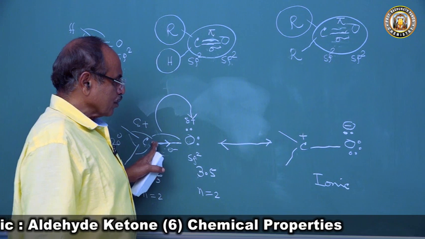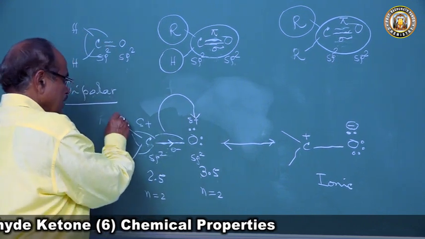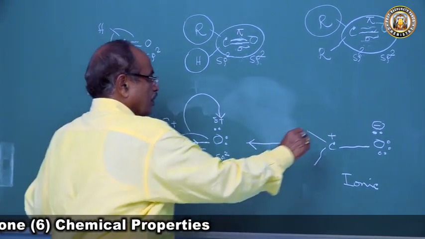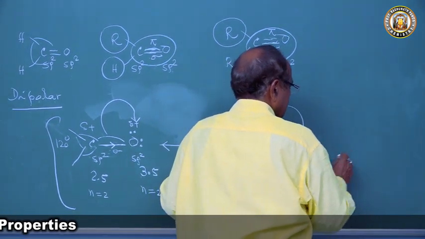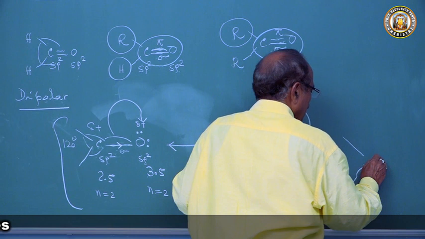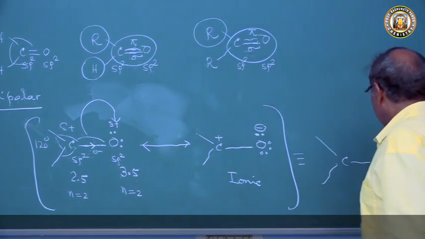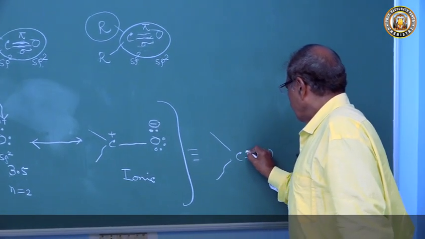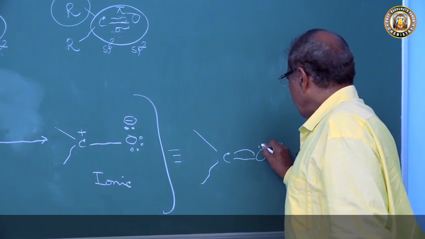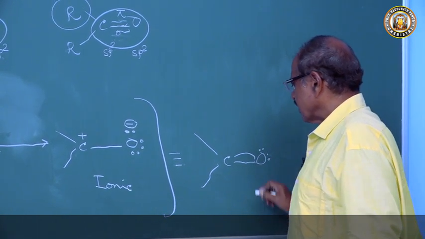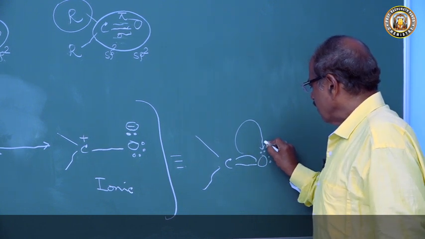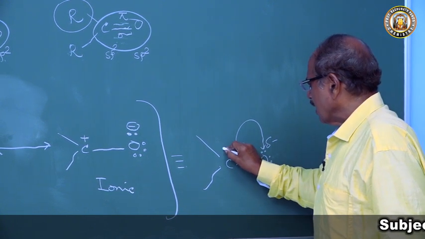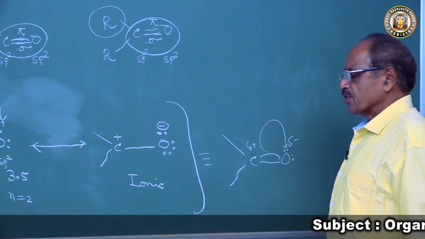So the carbonyl group exhibits resonance, and if we write the resonance hybrid, the carbonyl carbon atom is bonded to oxygen by a sigma and a pi bond, and the oxygen atom has two unshared pairs of electrons. There is a drift of electrons towards oxygen, so oxygen gets a delta negative charge and the carbon atom gets a delta positive charge.